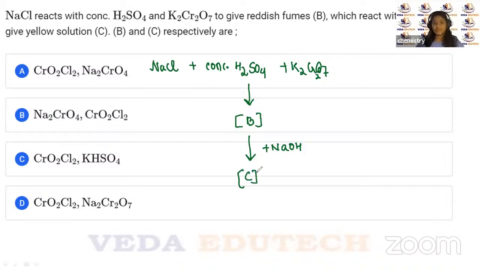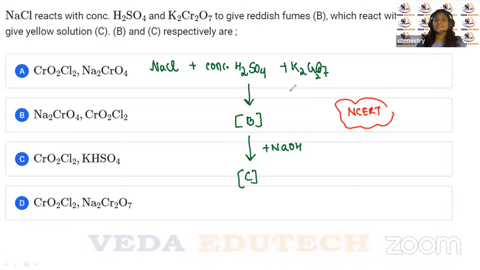So what happens, children, here? One thing that you need to know here, that if you have read the preparation of K2Cr2O7, then you are going to definitely know what this answer is. This is also again directly from your NCERT, the preparation of K2Cr2O7. In that page it is there which one is yellow color, which was in which color. So you can find out one from there, right?